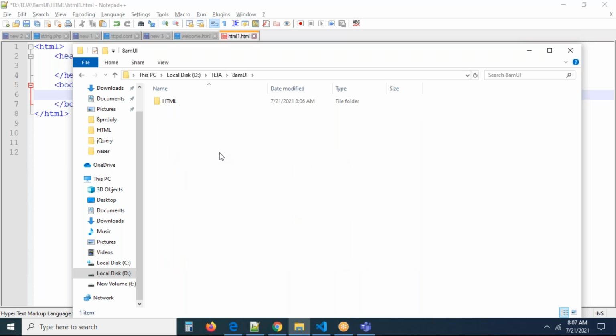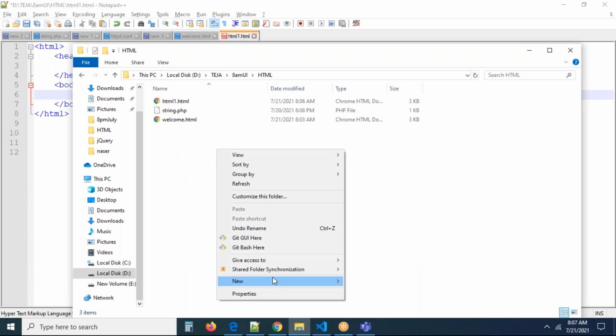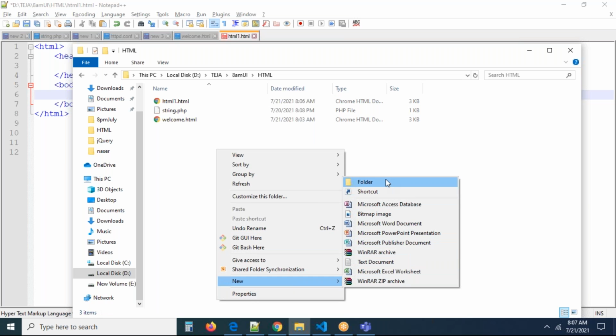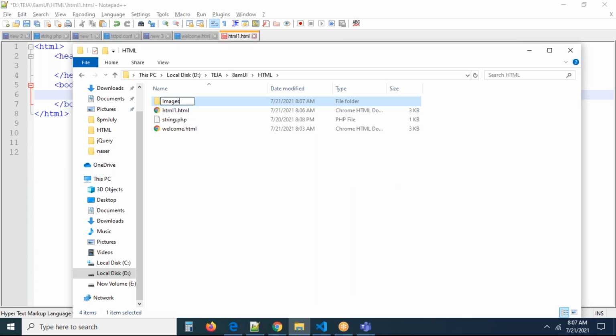So this is the HTML folder. I don't have any images, I believe. So let me do one thing. Here, I want to create one folder with a name called images. Let me create a folder with images and let us keep some images inside this folder.